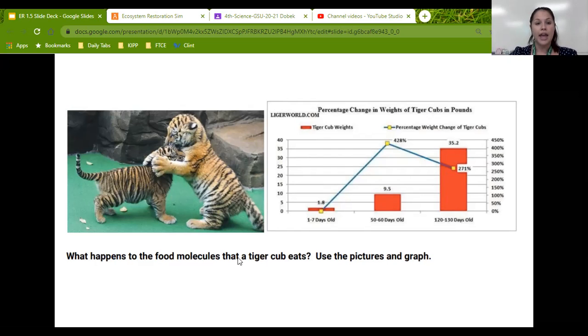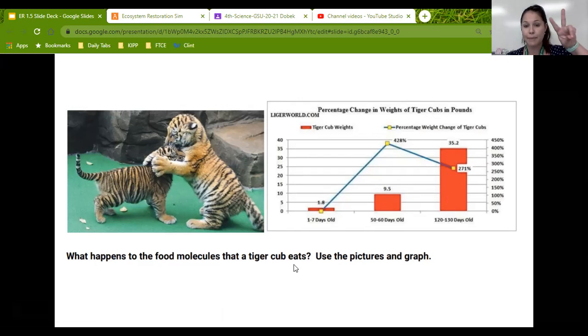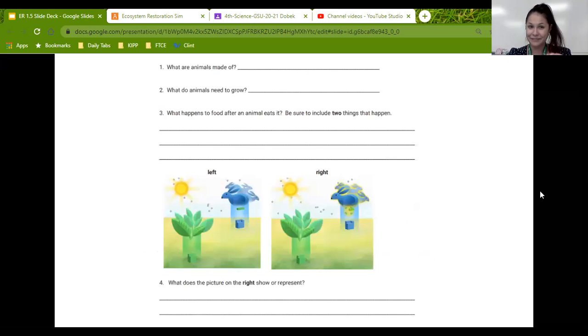So think, if the food molecules go into a tiger cub, what are the two things that are happening? Well, we know it's becoming energy, and we know it's becoming body molecules. Look at how much weight, how much body that tiger cub is adding to itself. We know it becomes energy and body molecules. Every time an organism eats, it becomes energy and body molecules.